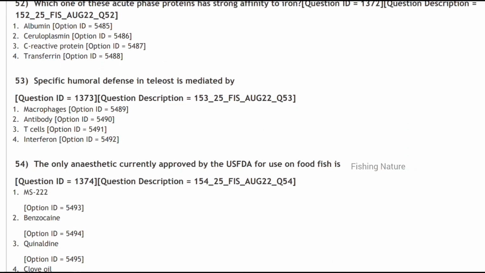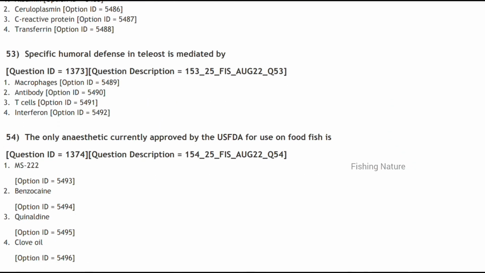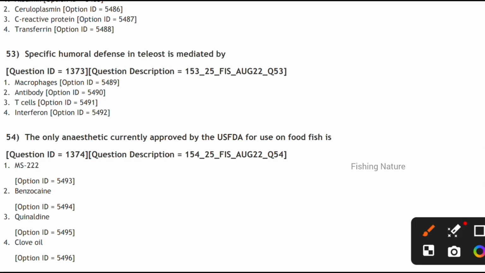Next, the specific humoral defense in teleosts is mediated by T cells. Next, the only anesthetic currently approved by US FDA for use in food fish is quinidine.